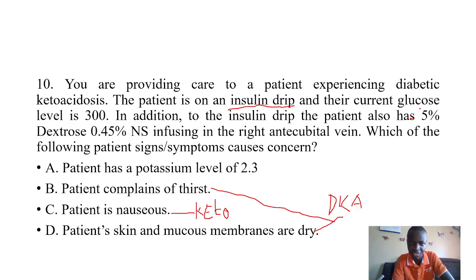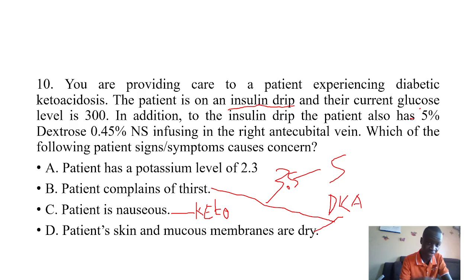Then A reads, the patient has a potassium level of 2.3. Ideally, this is too low, because the normal levels are always 3.5 to 5.0. So if it's lower than this, we are thinking of hypokalemia. Arrhythmias might start kicking in, and even the heart might fail, and this might endanger the patient's life. So a patient potassium level of 2.3 is always a concern. Like the patient feeling thirst, dehydration is there, that's why we are infusing normal saline 0.45%. The patient is nauseous. Those are the effects of ketones.